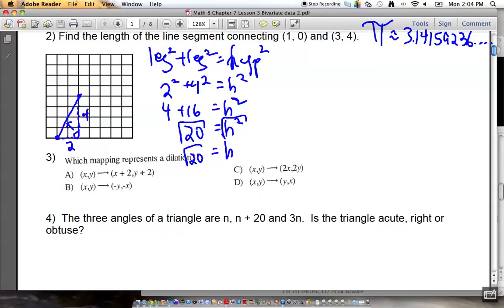So pi is an irrational number. It has to do with circular geometry. It's the most famous irrational number in the world. There's another one called e that you guys don't deal with, but you'll get to it when you're a little older. But the other kind are numbers like the square root of 20, or the square root of 5, or the square root of 3, or the square root of 101. Because any number that you cannot find a perfect root of would be an irrational number.